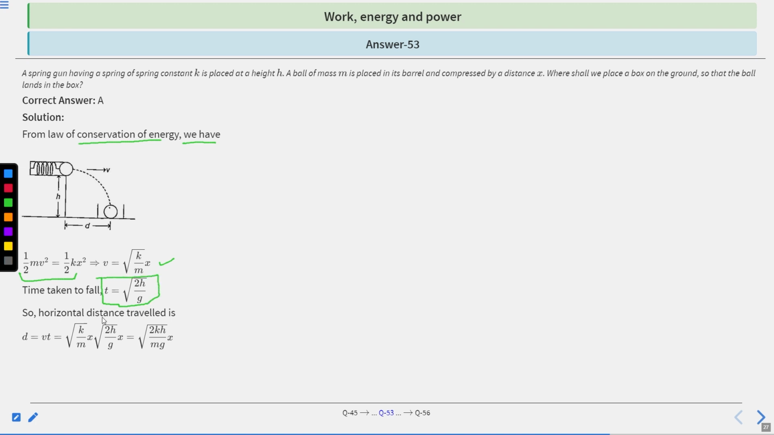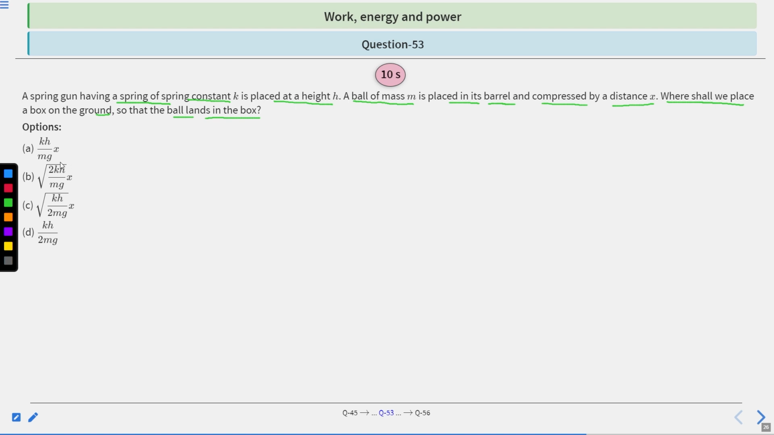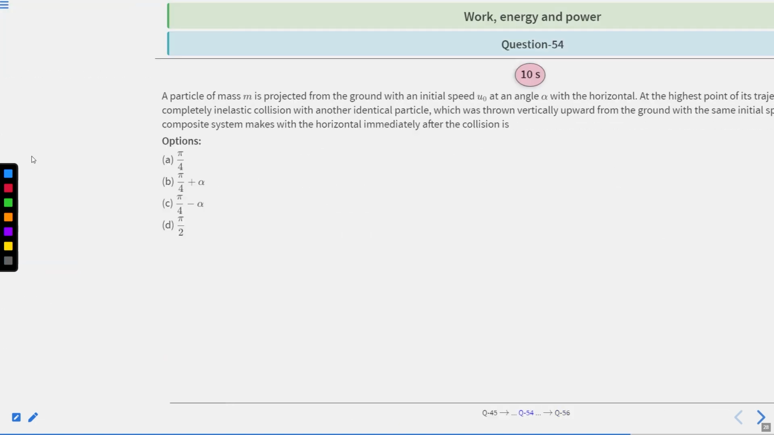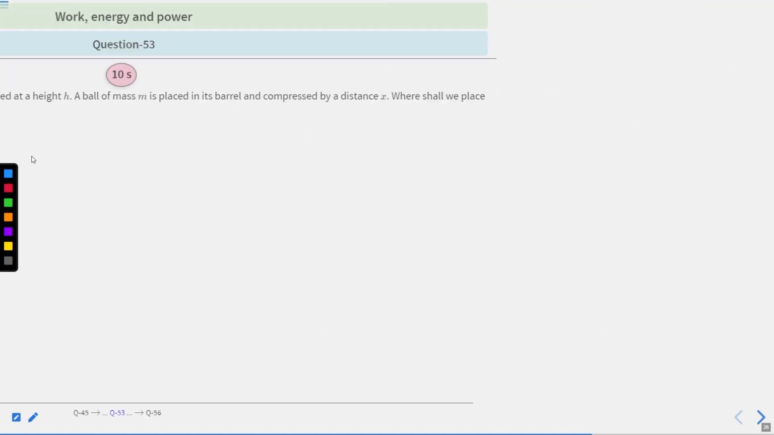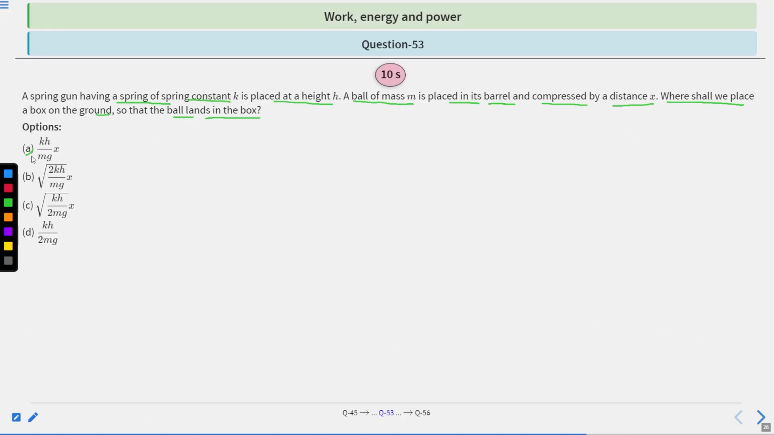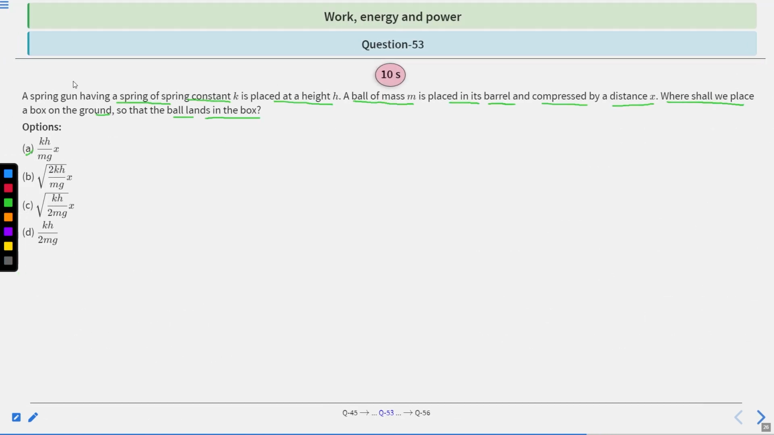So the horizontal distance traveled is d equal to vt. Putting the value of v and t, you will get under root 2kx hx divided by mg. So the correct answer is under root 2kh x by mg. This is the correct answer. B option is correct.